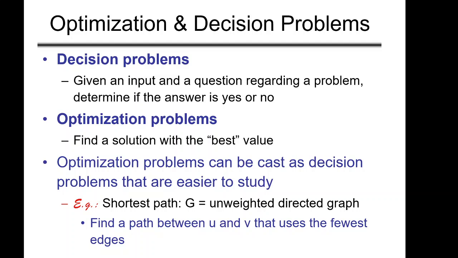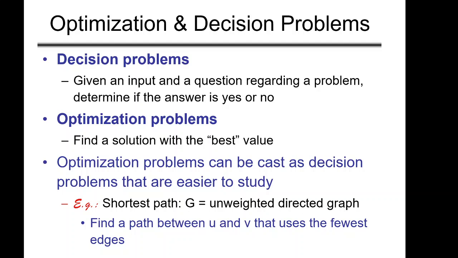So we have to bring all the problems to the same type of problem to solve them, right? And obviously an optimization problem can be easily converted to a decision problem. If the decision problem is solved, the optimization problem is solved. So it is a kind of vice versa case.